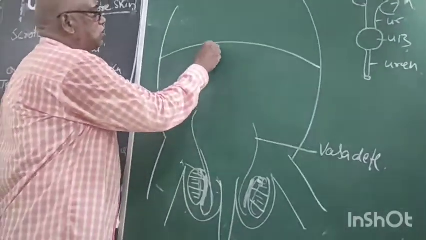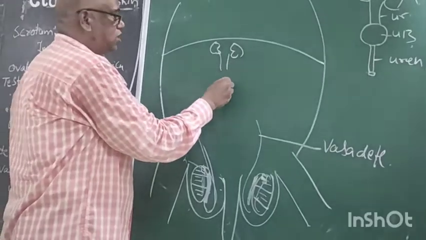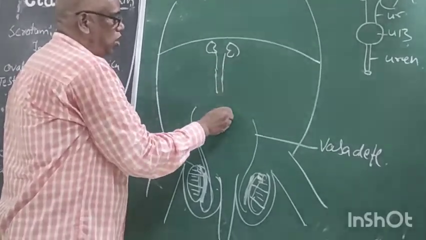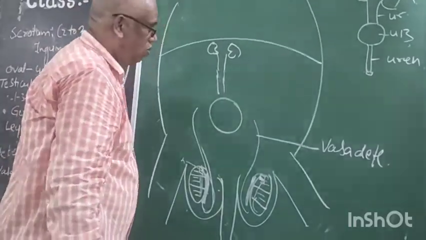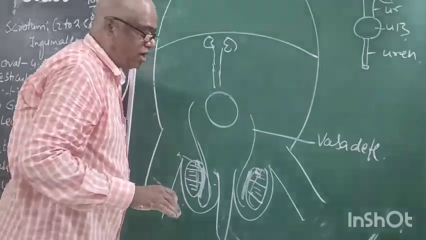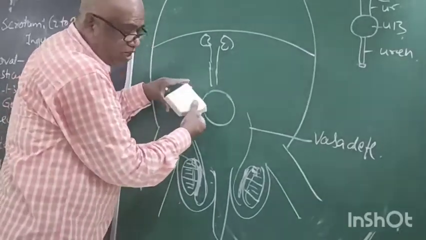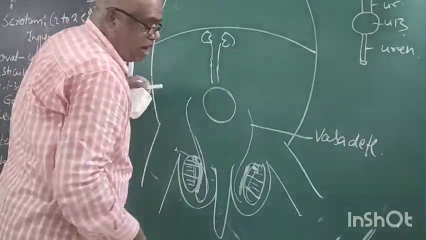Right. Now what is this? Kidneys. Now what is this? Ureters. Now what is this? Urinary bladder. Above the urinary bladder, suppose the duster, the chalk piece, is present on the urinary bladder.